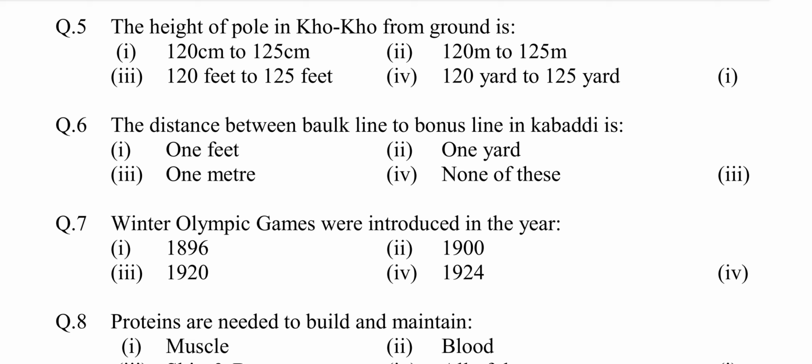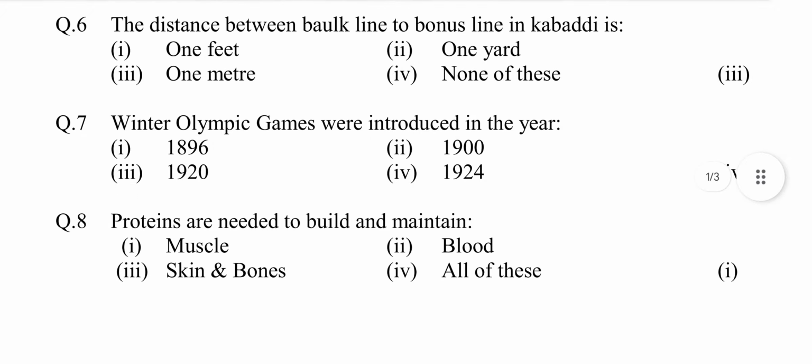Question number 6, the distance between walk line to bonus line in kabaddi is. Option first, 1 feet. Second, 1 yard. Third, 1 meter. Fourth, none of these. Answer is option third, 1 meter.